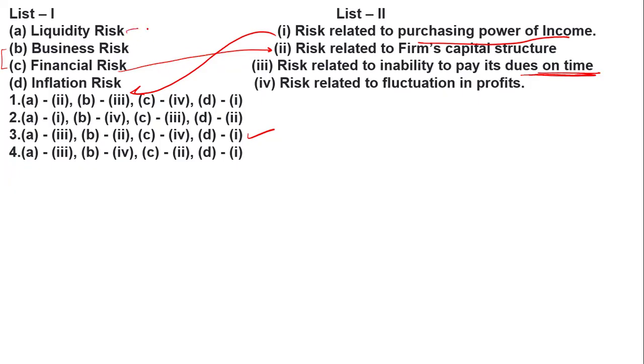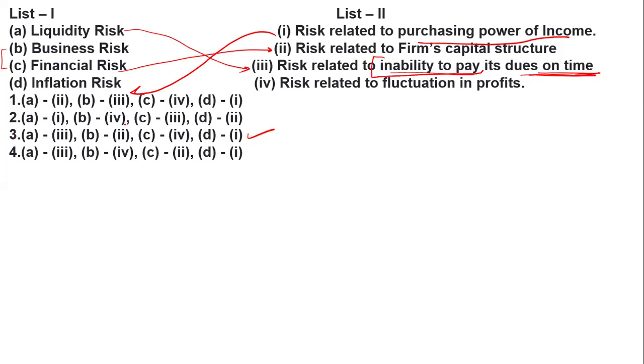Okay, so liquidity risk is the risk related to the inability to pay dues on time. That is your liquidity: how much money you have in your hand. If the company has less liquidity, it has the inability to pay its dues on time. So that's why A is having a 3.